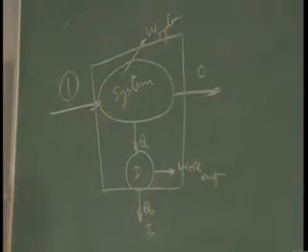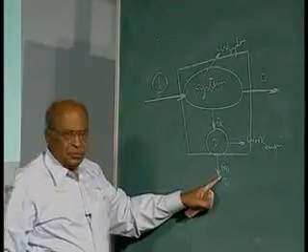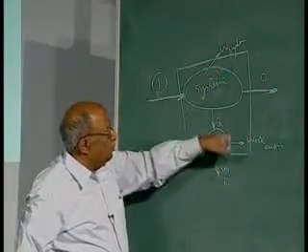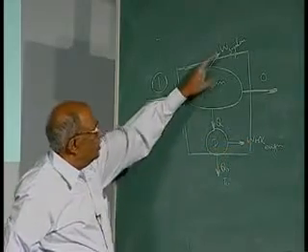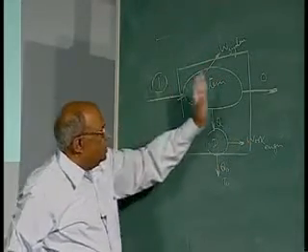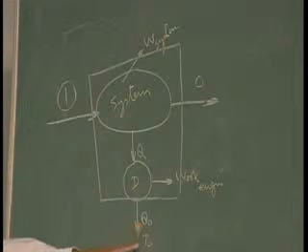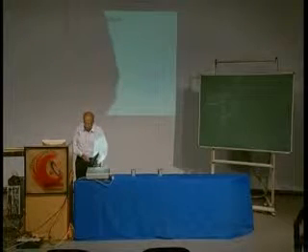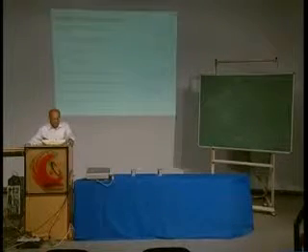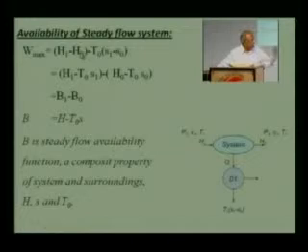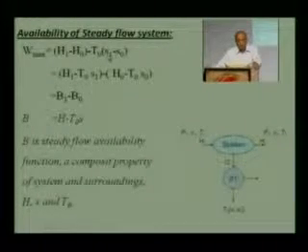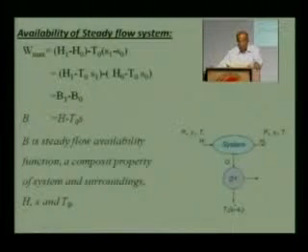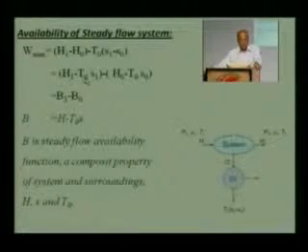Now, because this comes to 0 position, this also comes to 0 position, and therefore the total work done would be equal to sum of this and this, that is H1 minus H0 minus Q0 into T1 minus T0, that has been shown here. So maximum work that can be done would be given by H1 minus H0, work done by the system, minus the loss to the atmosphere here, that is T0 into S1 minus S0, and we can rewrite this as B1 minus B0, where B1 is H1 minus T0 into S1.